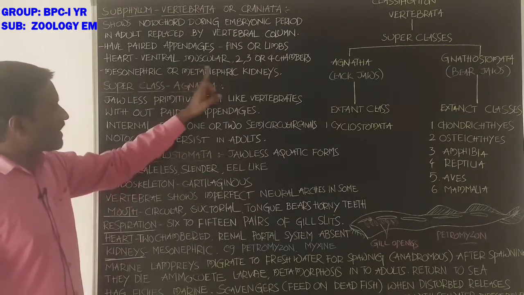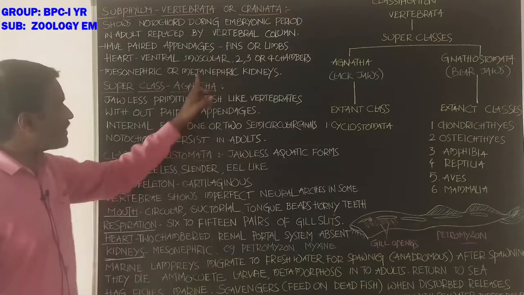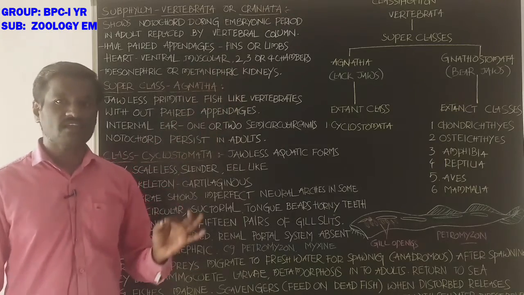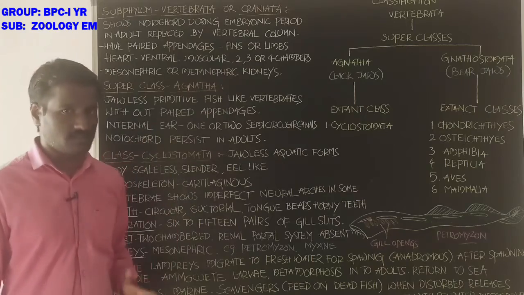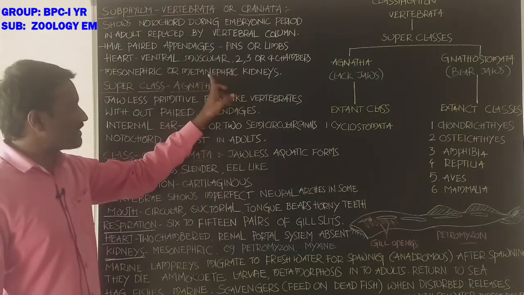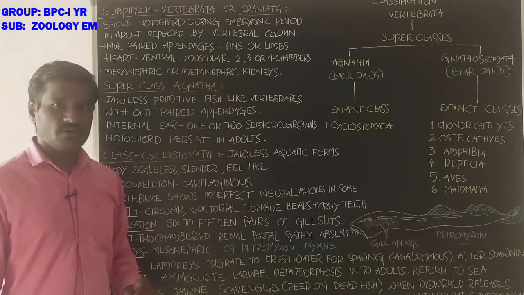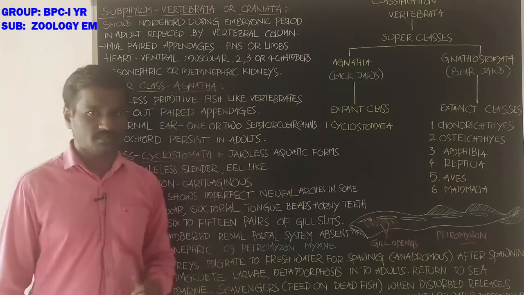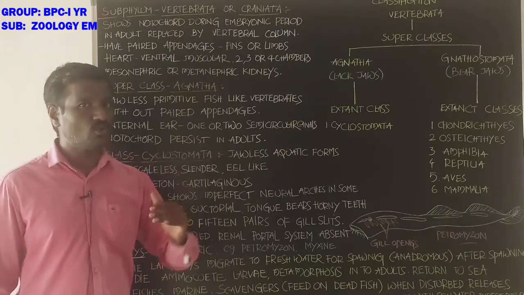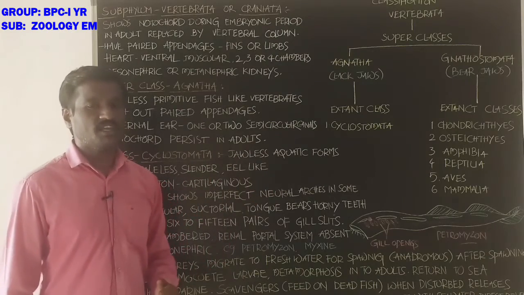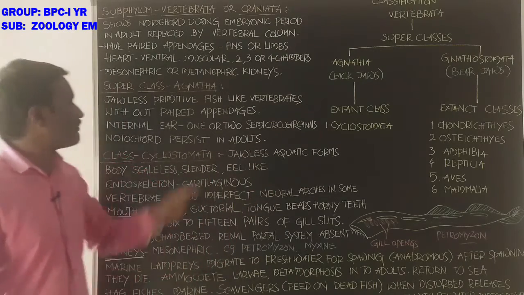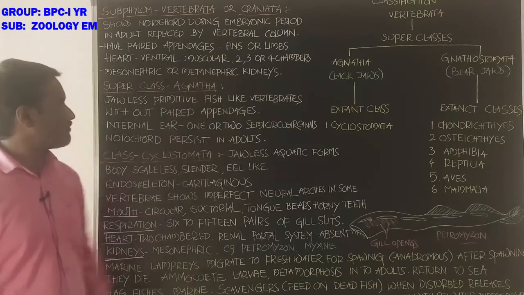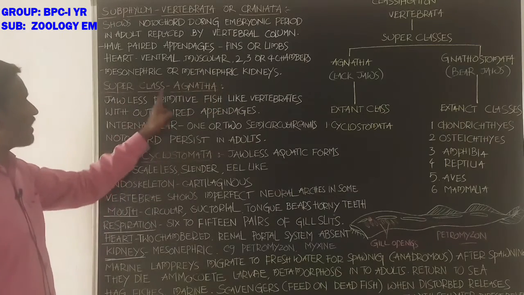And metanephric kidneys have highly developed nephrons, and also go through glomerular filtration in the formation of urine. Metanephric kidneys.